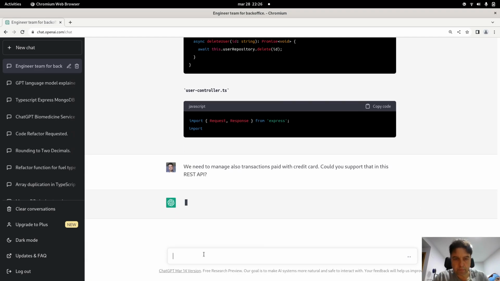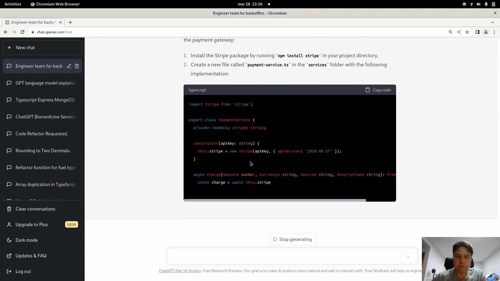Okay, and let's see, this is something more specific, and let's see what happens when we start asking for more focused needs, in this case the transactions. So probably it's telling us that certainly it can do that.